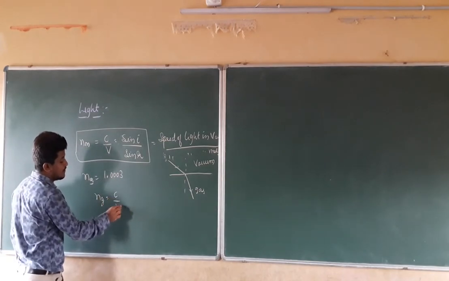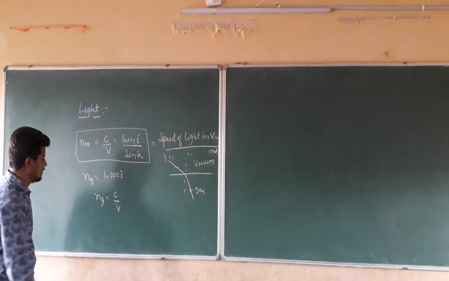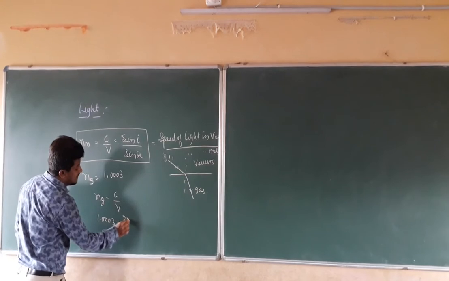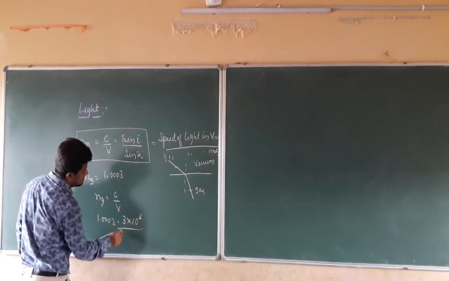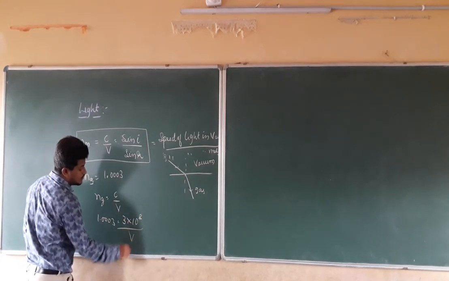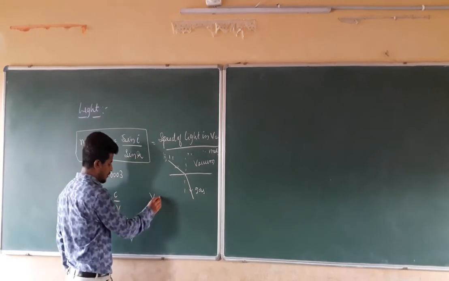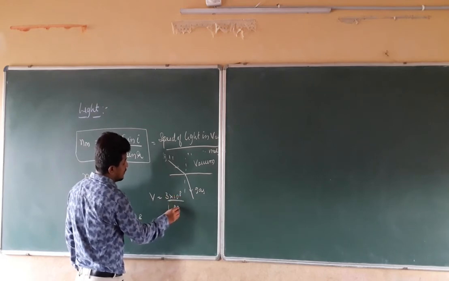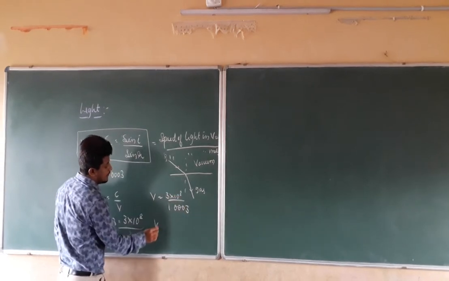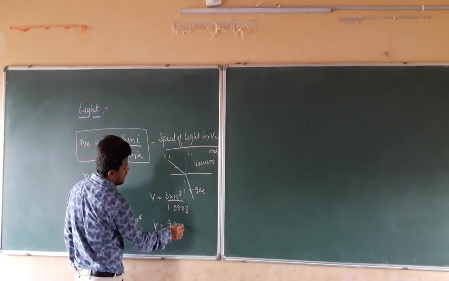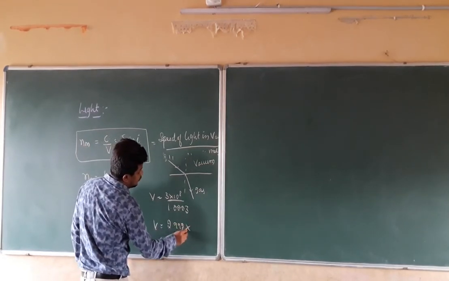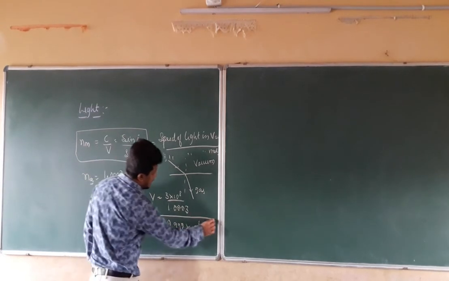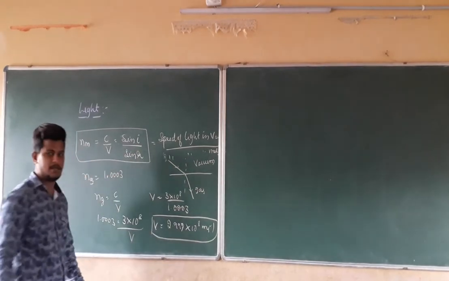We have to take C divided by V. Therefore, 1.0003 equal to what is the value of C? That is nothing but 3 into 10 raised to 8 divided by V. V is nothing but how much? We don't know. Therefore, V equal to 3 into 10 raised to 8 divided by 1.0003, which will be equal to 2.9997 into 10 raised to 8 meter per second.